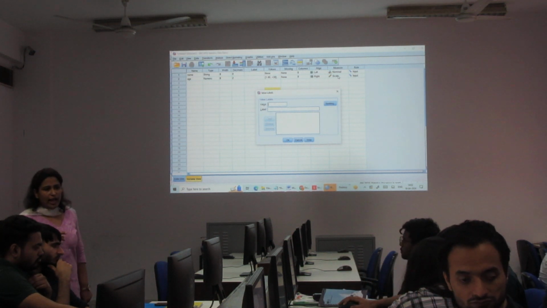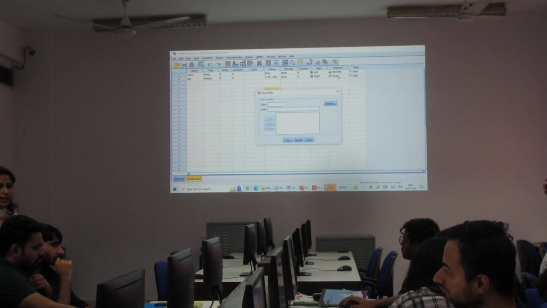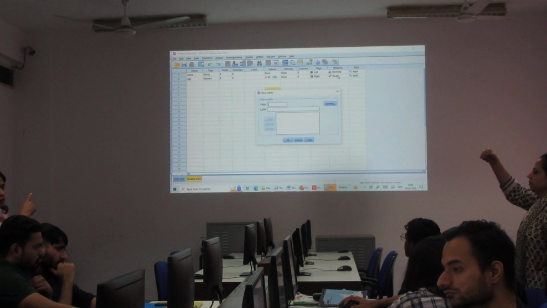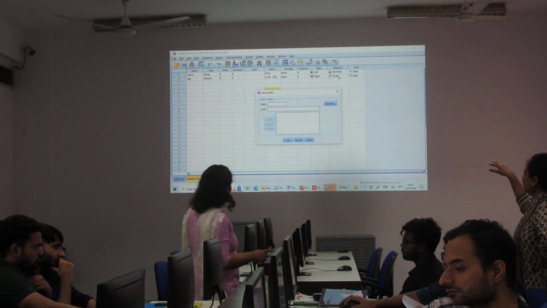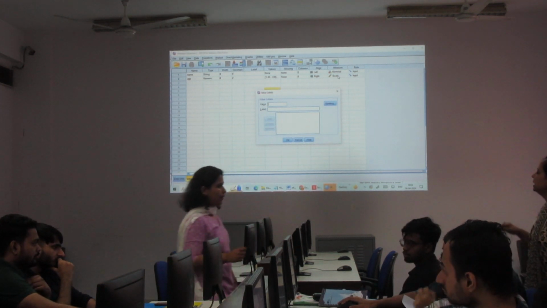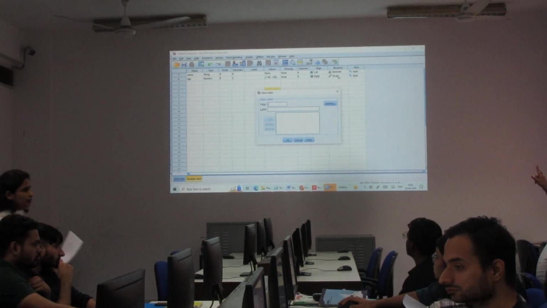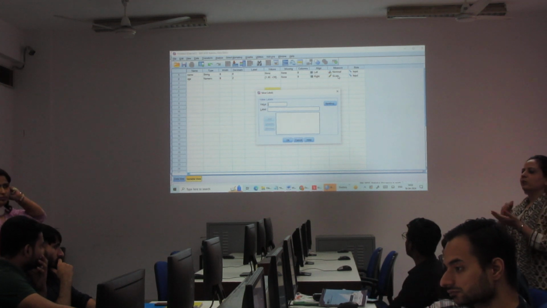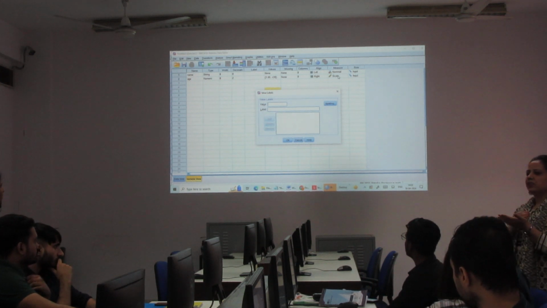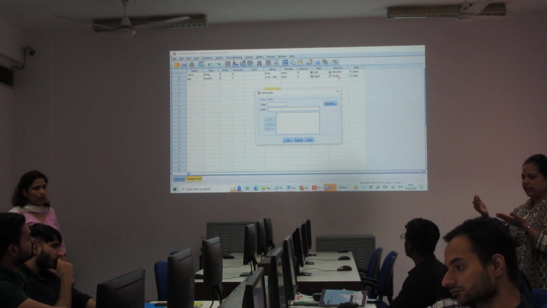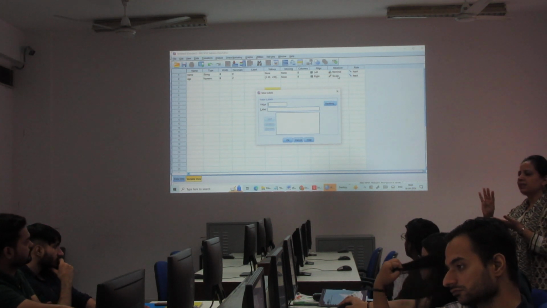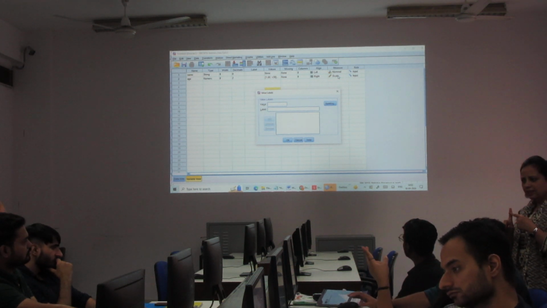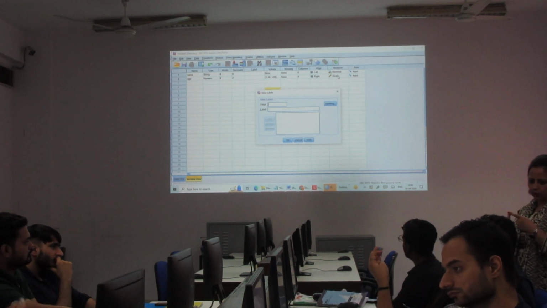So have you entered the first 2 questions, everybody? Now we can go to the data view. See, in the measure column, you are able to see it is written nominal. Whenever we enter data, it can be measured in 4 ways. So we have 4 scales basically in order to measure the data. We are having nominal, ordinal, interval, and ratio.